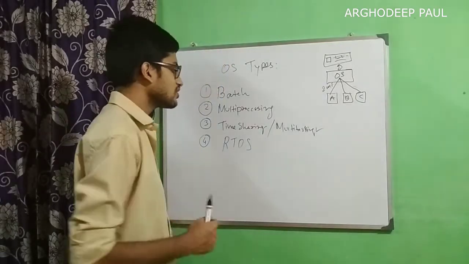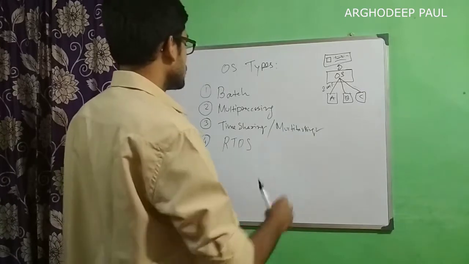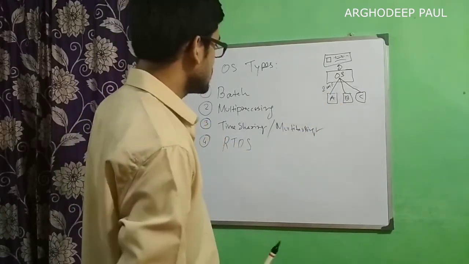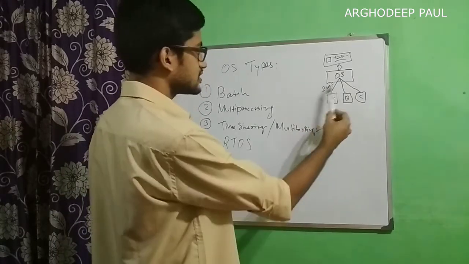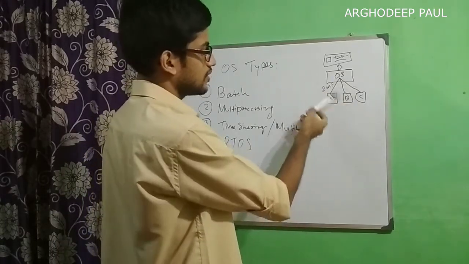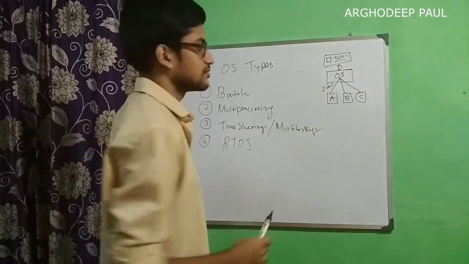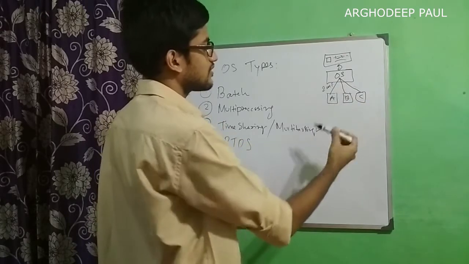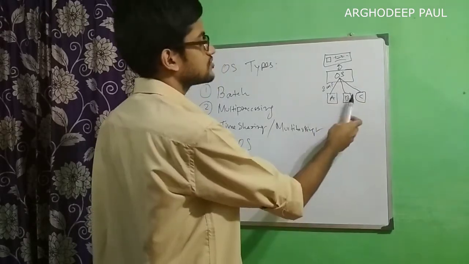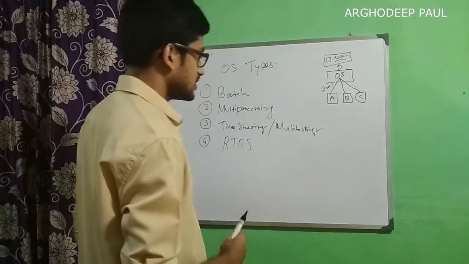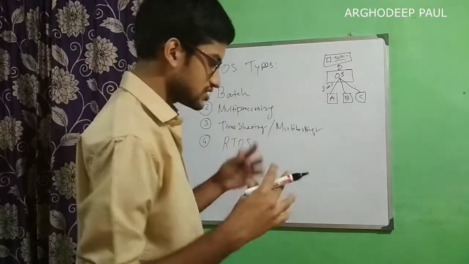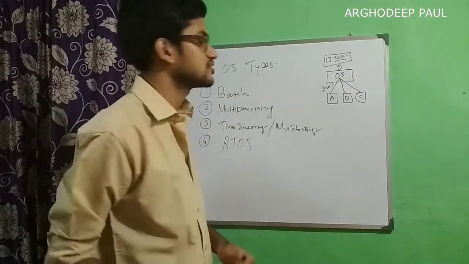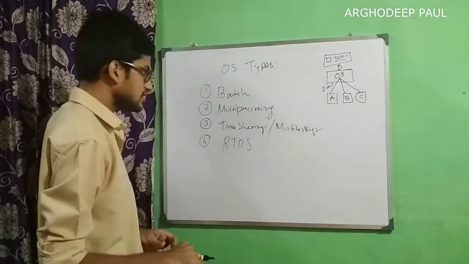We can run all the applications at the same time. That's why this is called time sharing, because it is actually sharing time by implementing the switching concept. First, it will dedicate the power to this application. After a small time span, it will switch to the next application and again the next application. This short time span generally ranges in microseconds. So this is about time sharing and multitasking operating systems.